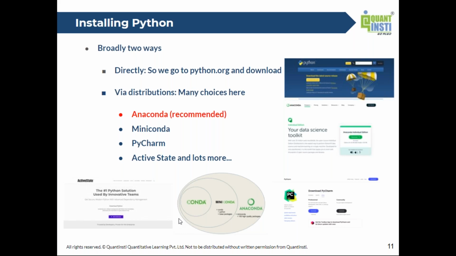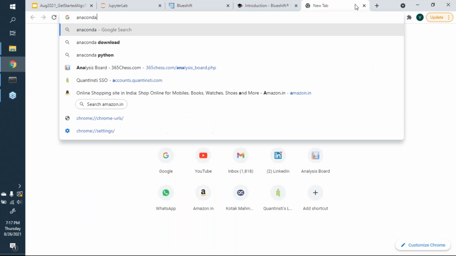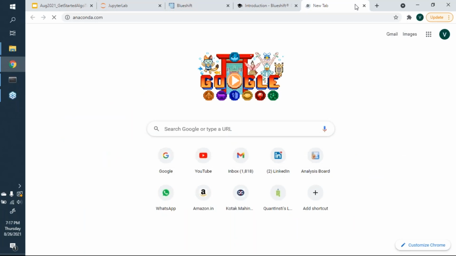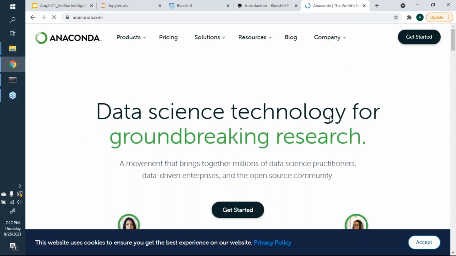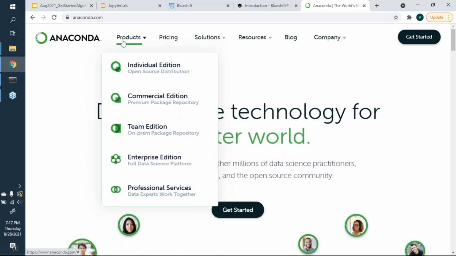But for now, we will move to Anaconda, where I'm going to open my computer to open the Anaconda website. Right there, what you'll see is that it's essentially for data science. If you go to products and then individual edition, it's the open source version.